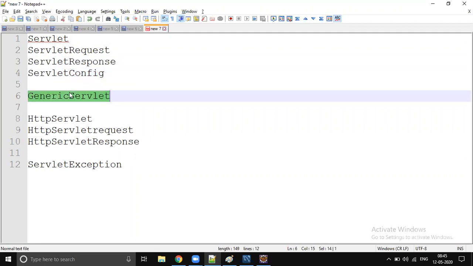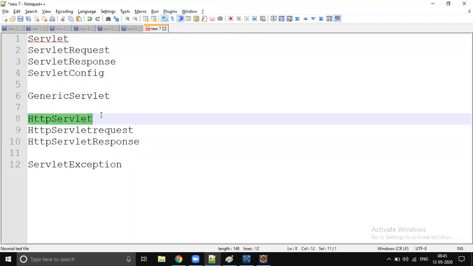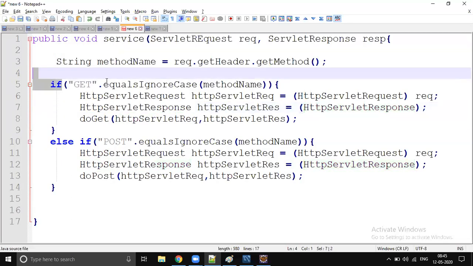Next we have one abstract class, which is GenericServlet, which implements the Servlet interface, and it provides implementation for four methods: init, destroy, getServletContext, getServletConfig, but it didn't provide implementation for the service method. So till now we don't have any specific support for HTTP protocol. HTTP protocol support starts from HttpServlet. Internally, it will identify which method is coming from the client, and then the corresponding do method, doGet, doPost, doDelete, will get executed.